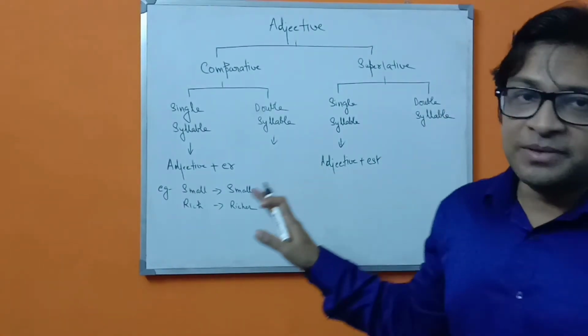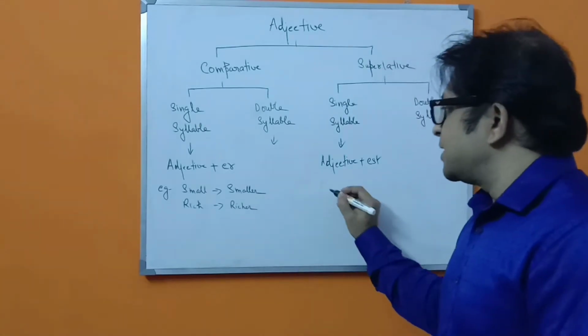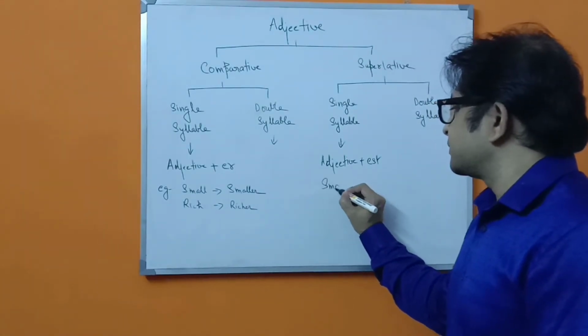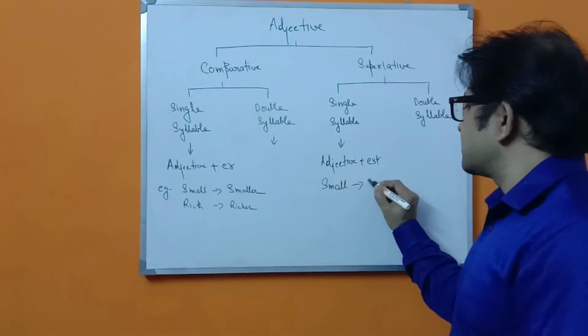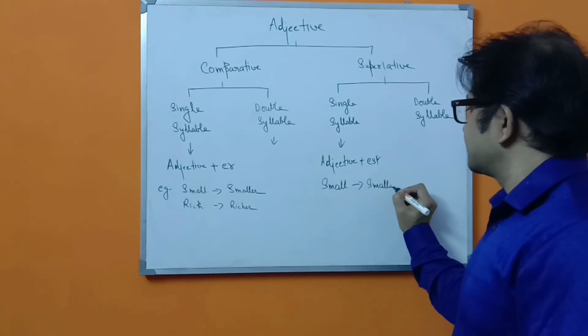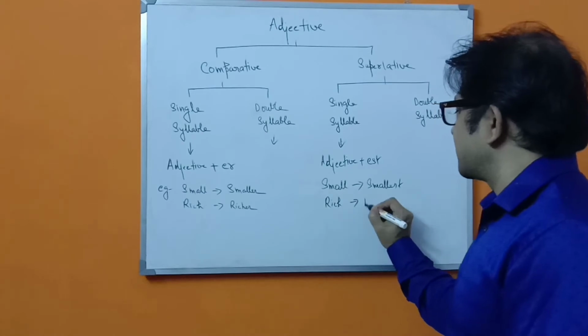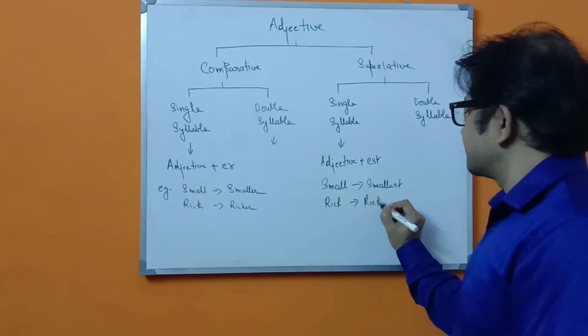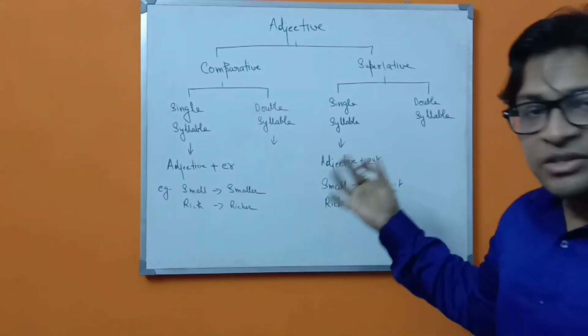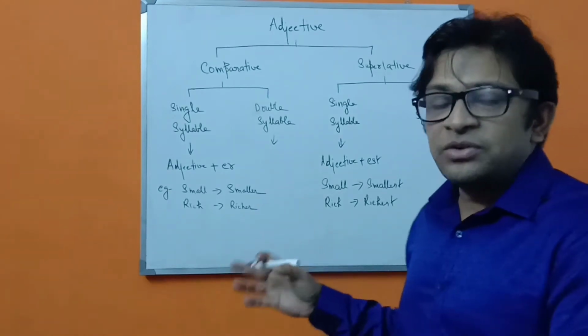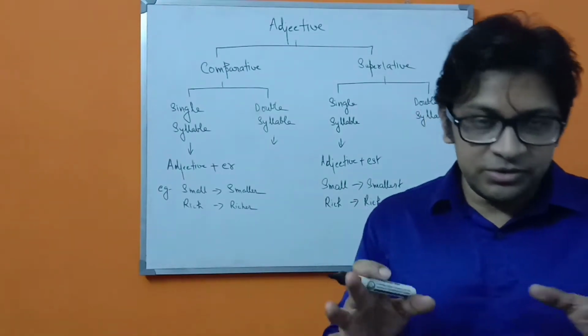So this is the simplest thing. So small will become smallest, rich will become richest, etc. in the case of single syllable words.